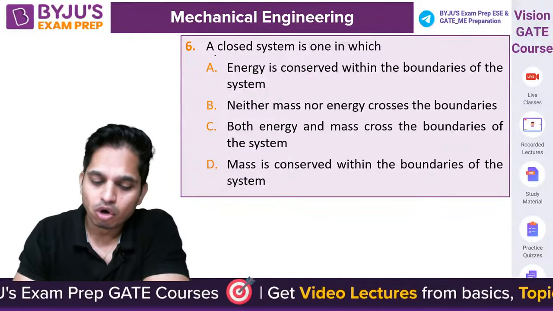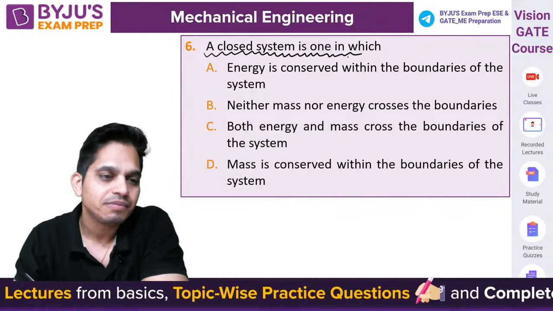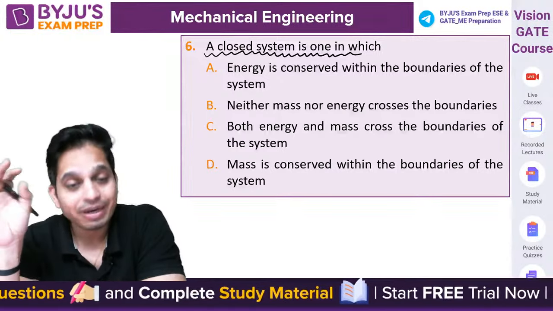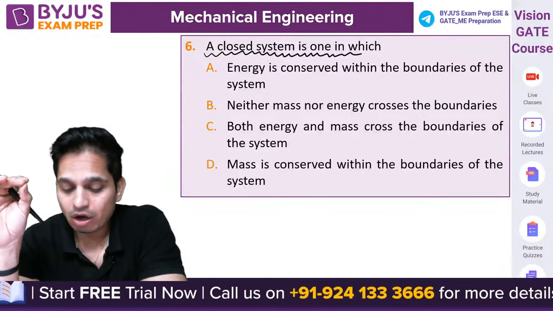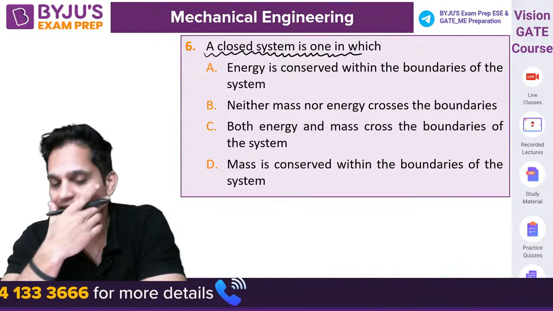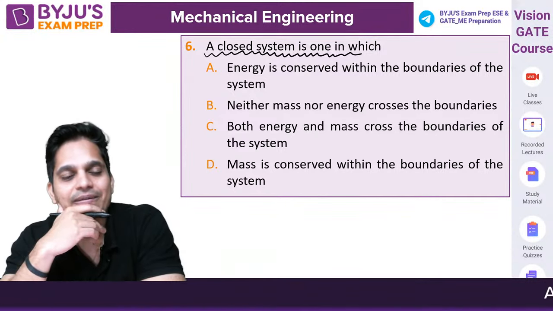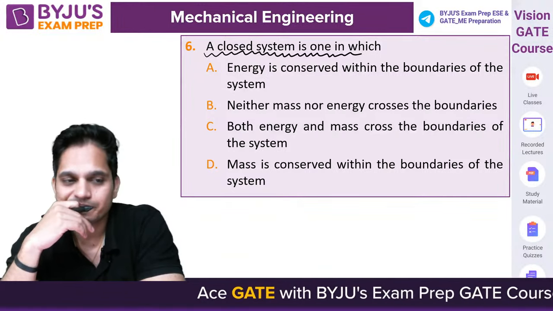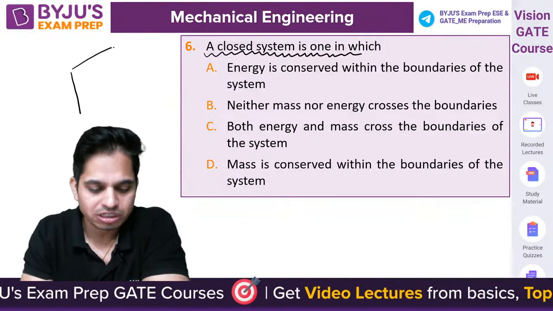Chalo. A closed system is 1. Energy is conserved within the boundaries of the system. Neither mass nor energy crosses the boundary. Both energy and mass cross the boundary. Mass is conserved within the boundary of the system. Question number 6. A, B, C, D. Closed system.